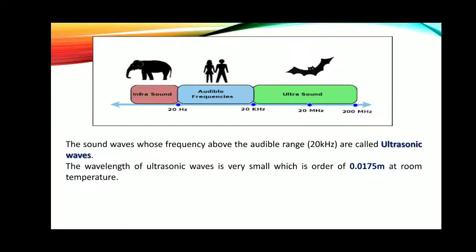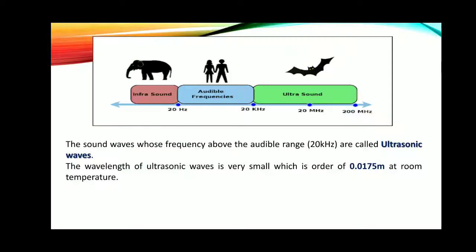Now the frequency range which is less than 20 Hz is called infrasonics, and the frequency range which is greater than 20 kilohertz, such waves are called ultrasonic waves.